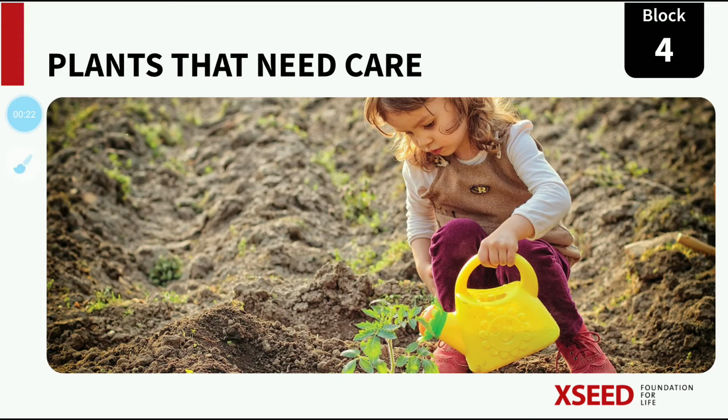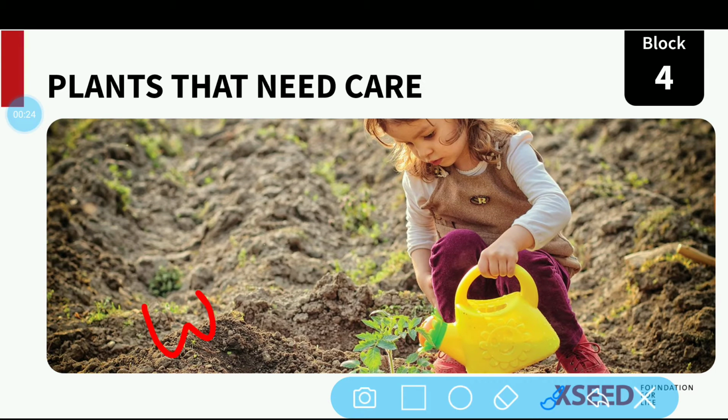All such plants we call wild plants. Those wild plants, which do not require any proper care by humans, can grow in their natural surroundings in so many ways.